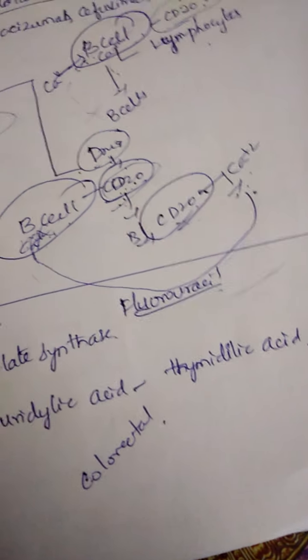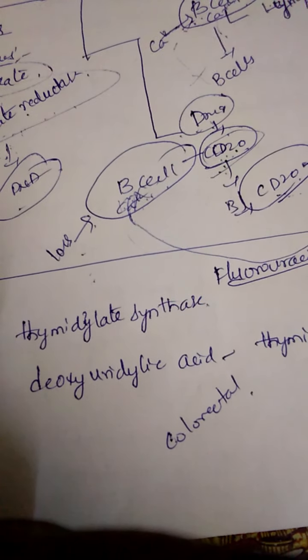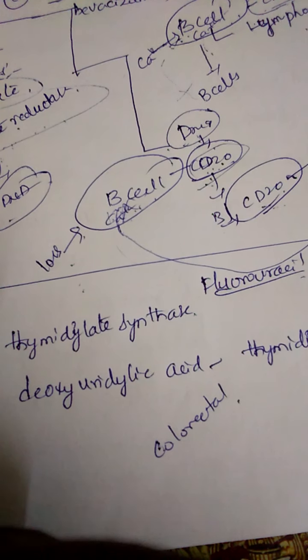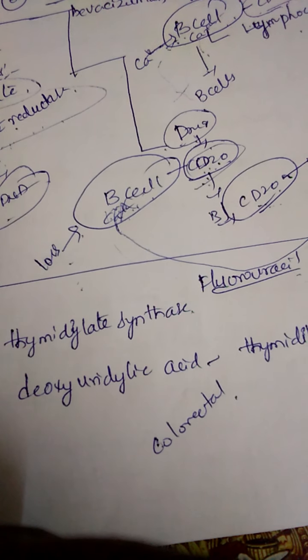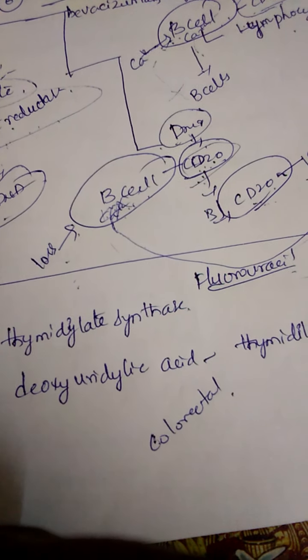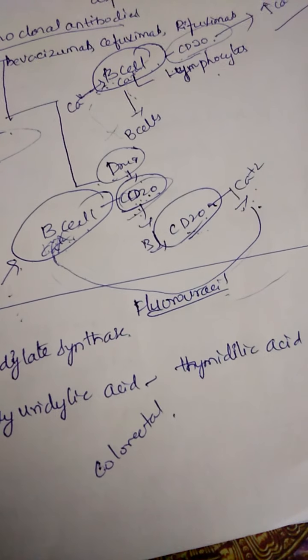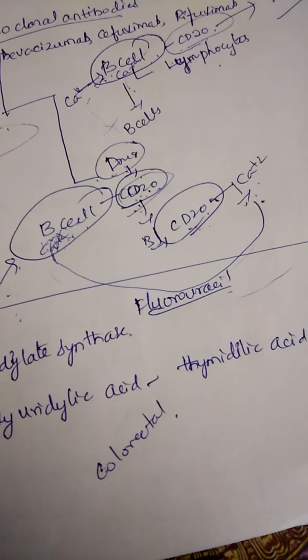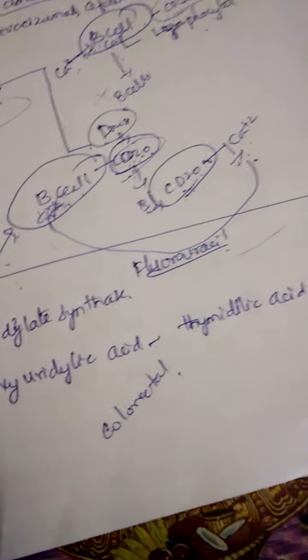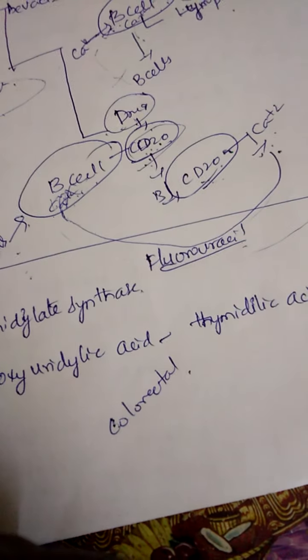Whenever fluorouracil acts upon thymidylate synthase, it blocks the action on deoxyuridylic acid, inhibits the conversion into thymidylic acid and its metabolites, and inhibits DNA synthesis.